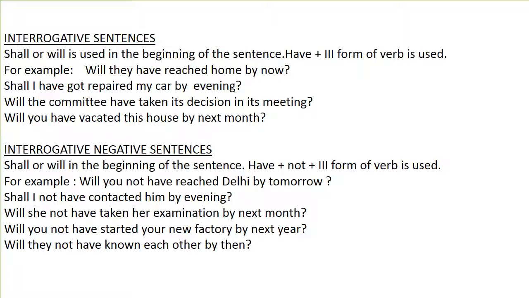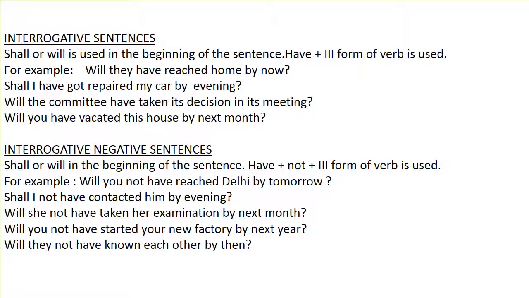Interrogative sentence. Shall or will is used in the beginning of the sentence. Have and third form of verb is used. For example, will they have reached home by now? Shall I have got repaired my car by evening? Will the committee have taken its decision in its meeting? Will you have vacated this house by next month?